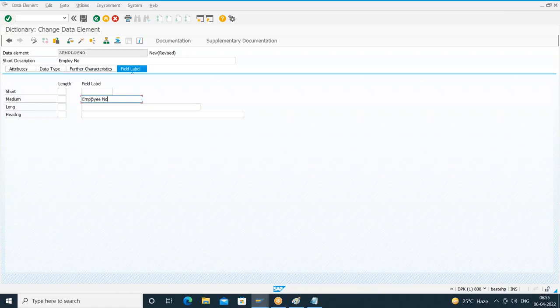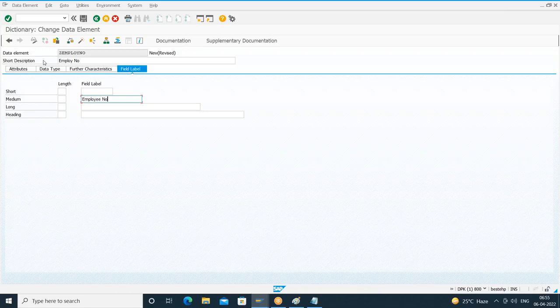But if you want to give different labels at different screen levels, I can maintain all these labels. But if you maintain only one label, that label will appear automatically wherever we refer to this particular data element. So it's our wish whether you want to maintain all these different labels or only one label. I'll go for only one label.